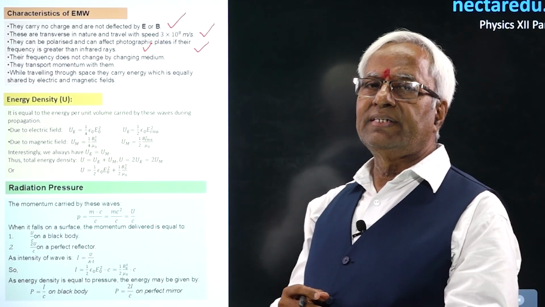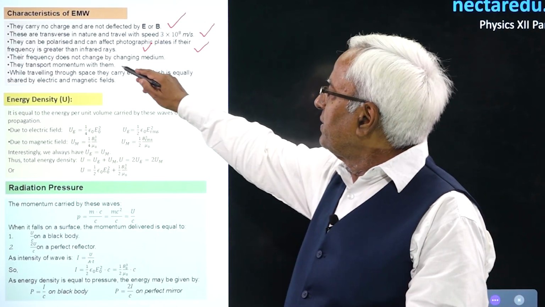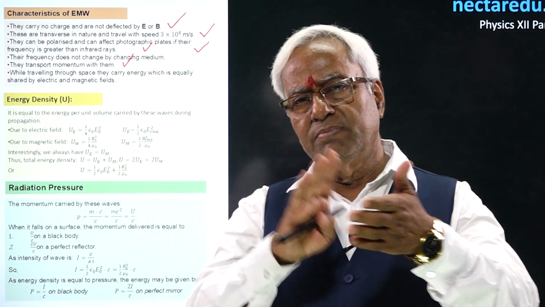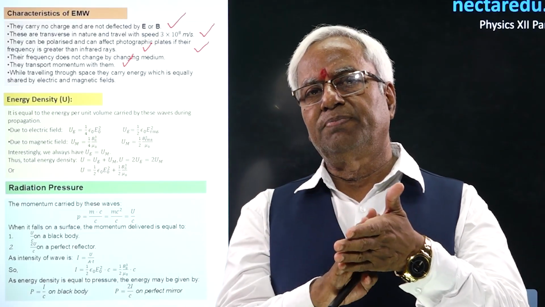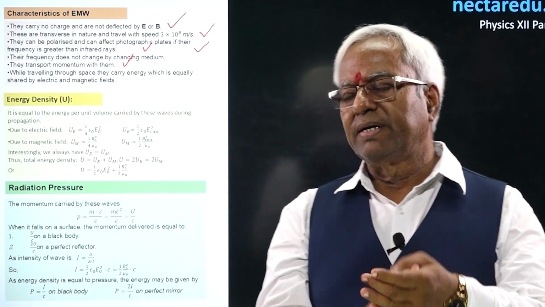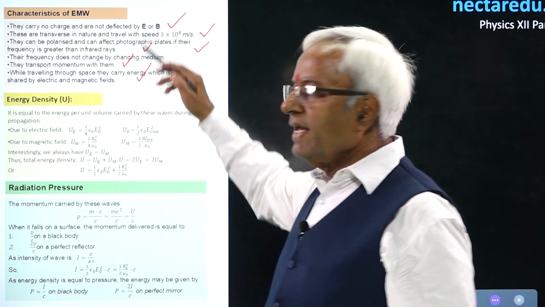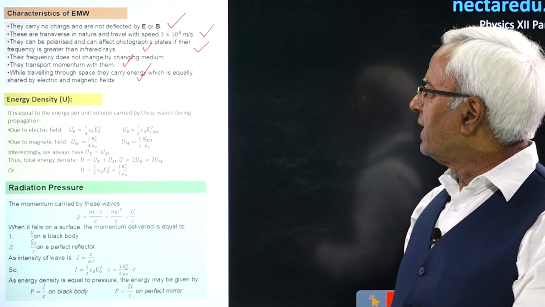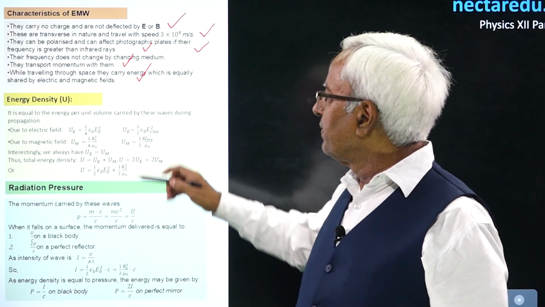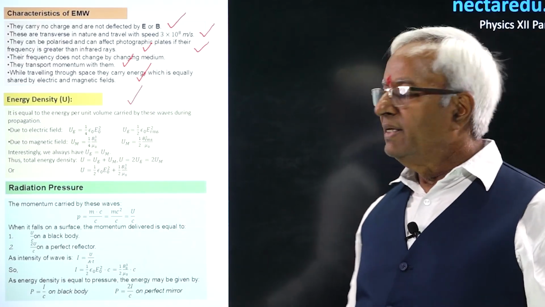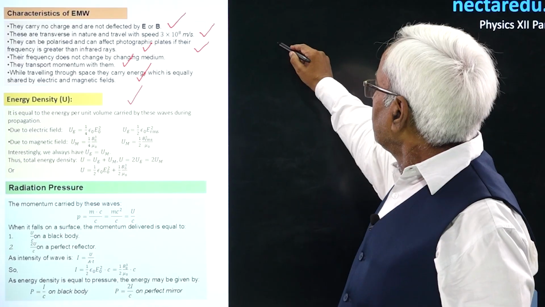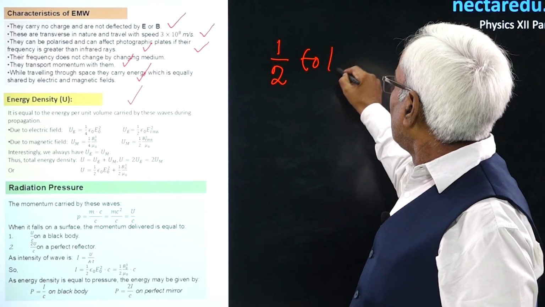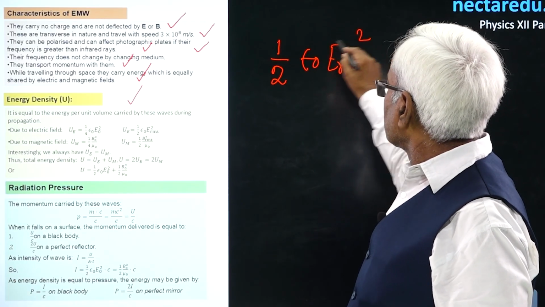Their frequency doesn't change when the medium is changed. They transport momentum with them. It simply means when they are left on some object, a light object, they are capable of applying pressure on that thing. They carry energy, and this is very interesting that electric and magnetic, both the vectors, carry equal amount of energy. Energy density could be given by 1/2 ε₀ E_RMS².